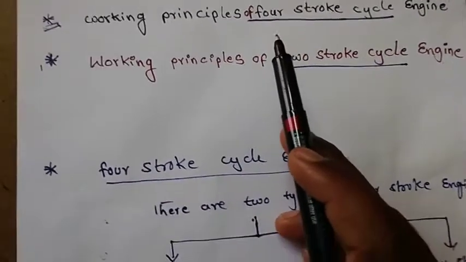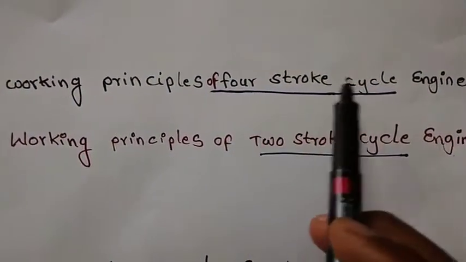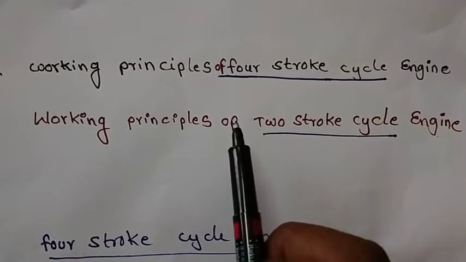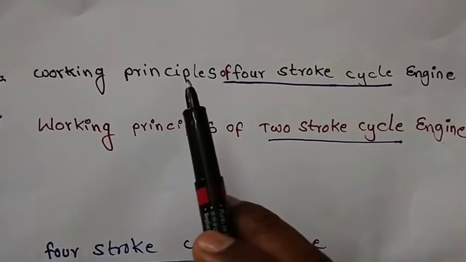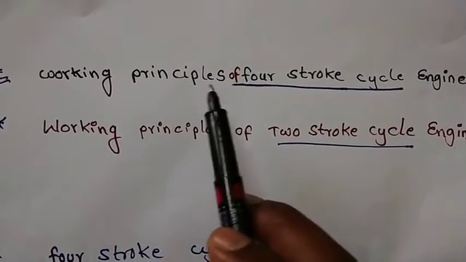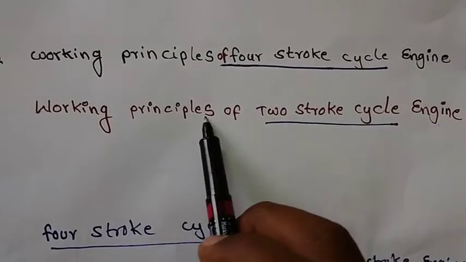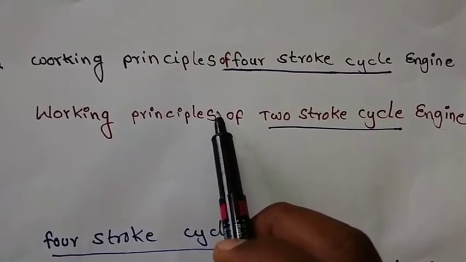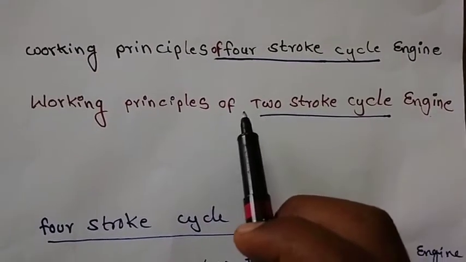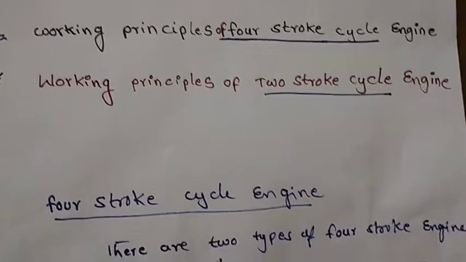So first topic is what? Working principle of four-stroke cycle engine. Second one is working principle of two-stroke cycle engine. These two topics are very important. The question will be like this in the question paper. Explain about working principle of four-stroke cycle engine. It may be petrol engine or diesel engine. And for this topic, the question will be like this. Explain about working principle of two-stroke cycle engine. It may be petrol engine or diesel engine. So these are the questions we will generally see in the question paper.